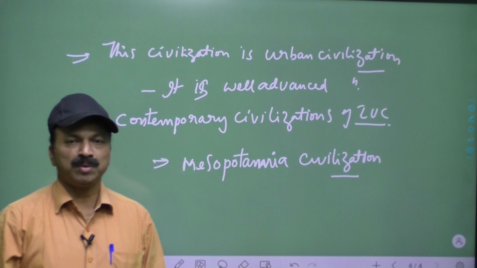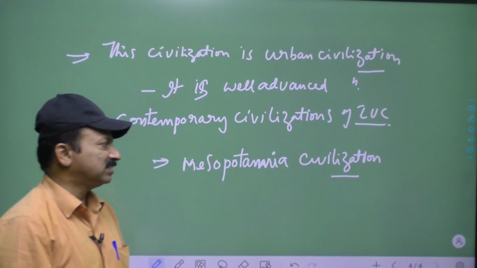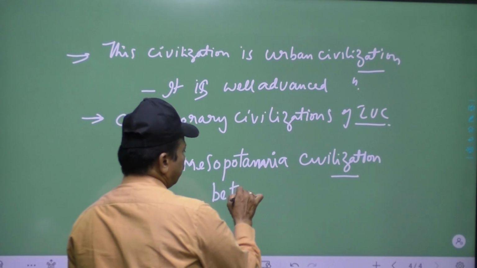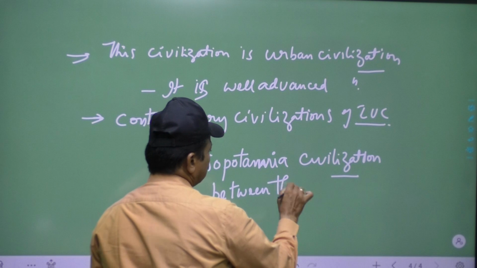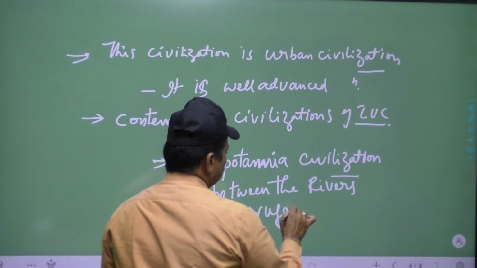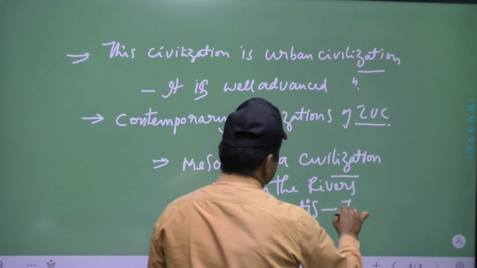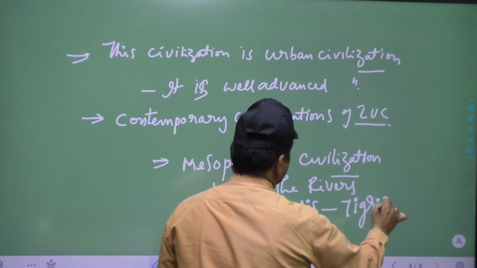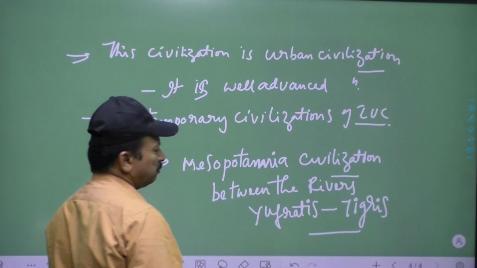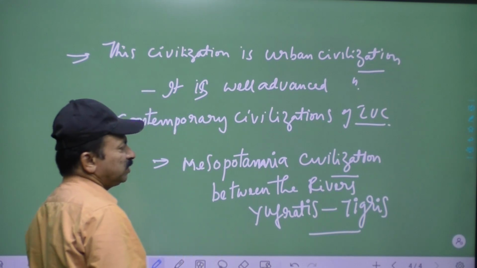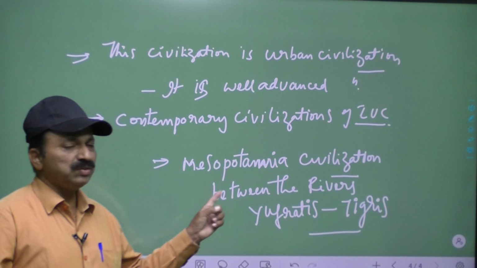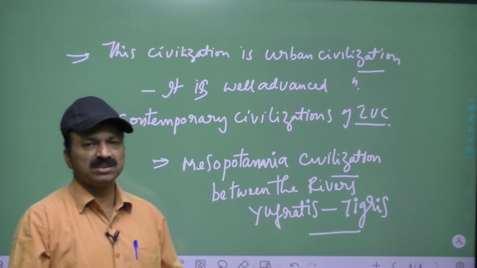It flourished and developed between the rivers Euphrates and Tigris. One is Euphrates and one is Tigris. Between Euphrates and Tigris, the Mesopotamia civilization developed. That is one important point you have to remember.